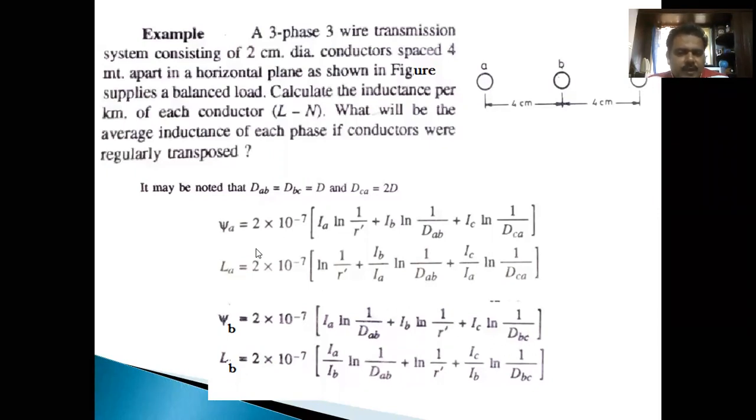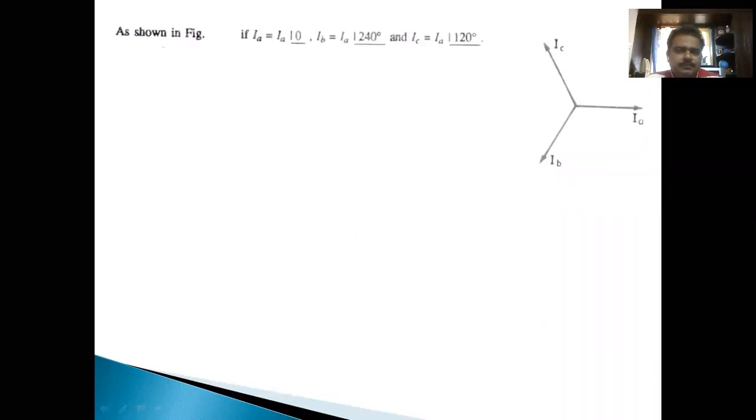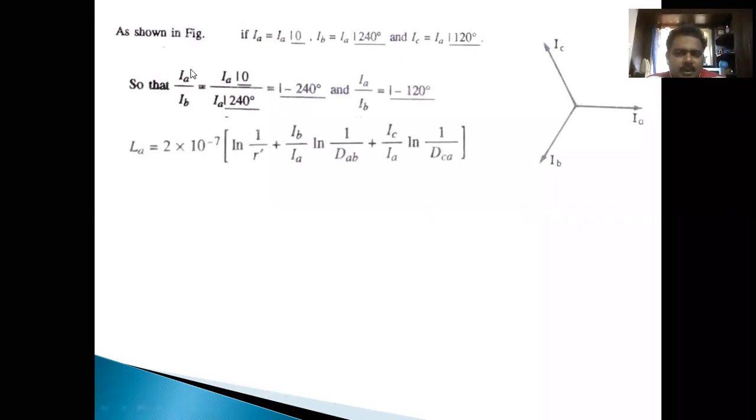If we divide this with Ia, you will get La, the inductance in phase A. Similarly, if we divide with the current passing through the second conductor, that becomes the inductance of phase B. Now we need Ia by Ib, Ic by Ib. We have already seen the derivation, so just substituting: Ic by Ib is 1 at an angle of minus 240, Ia by Ib is 1 at an angle of minus 120.